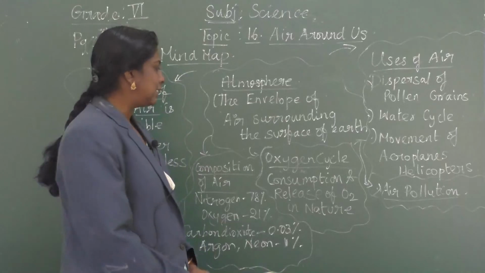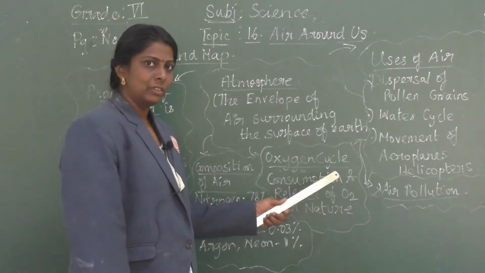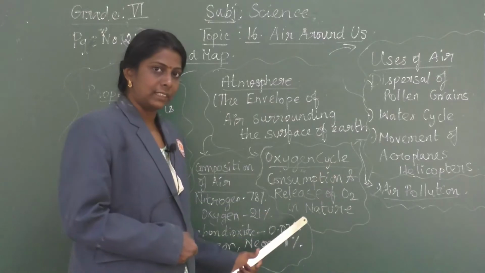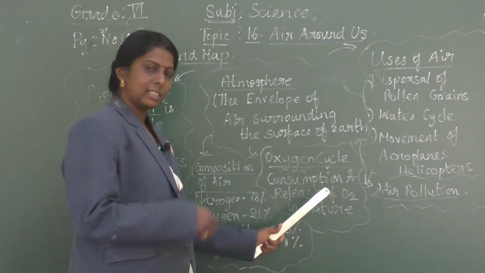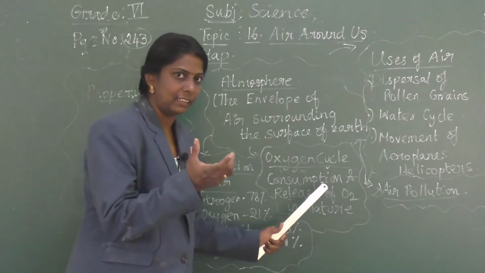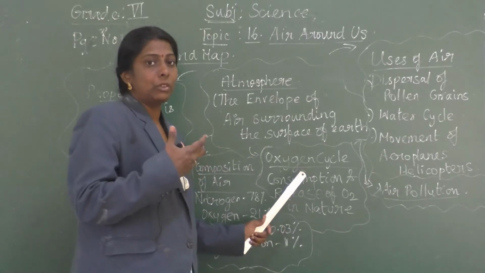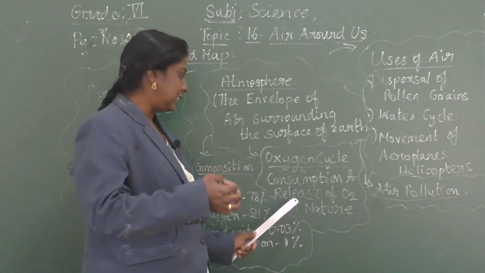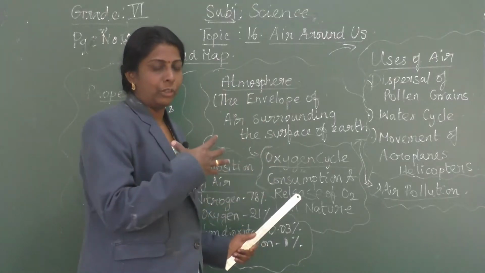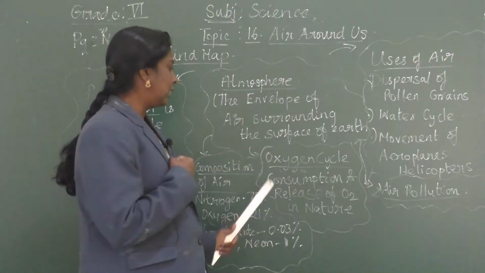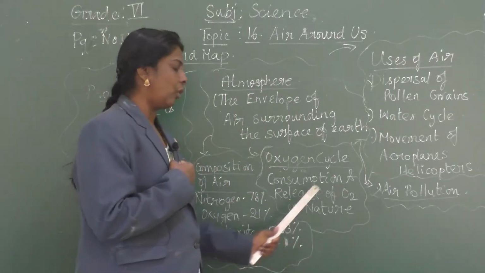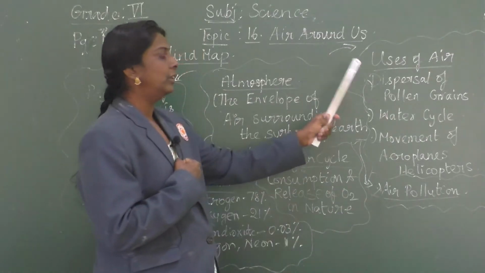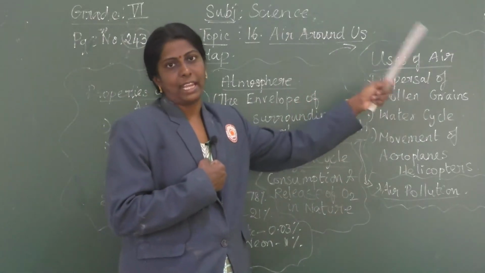Yes children, next about oxygen cycle. So what is oxygen cycle? The consumption and release of oxygen in nature is called oxygen cycle. How much oxygen is getting utilized and how much oxygen is getting released, about that cycle we are going to learn. Next we are going to learn about uses of air.